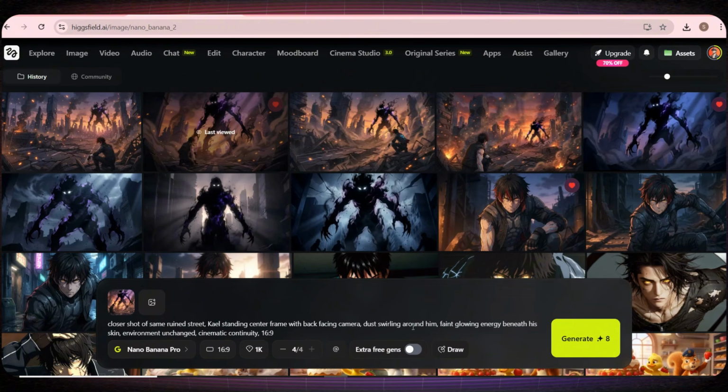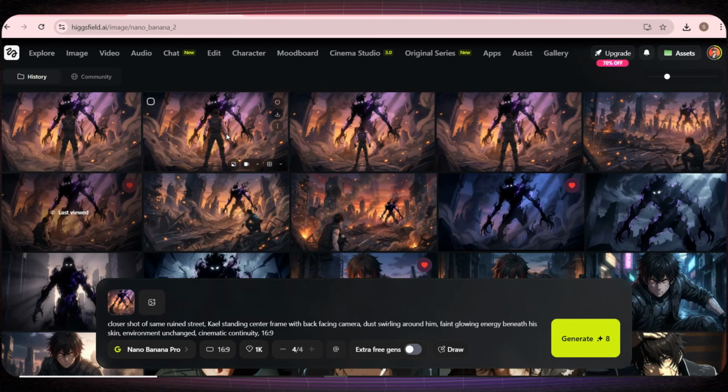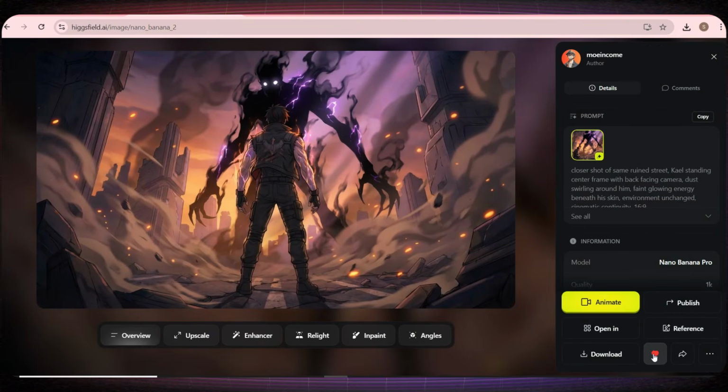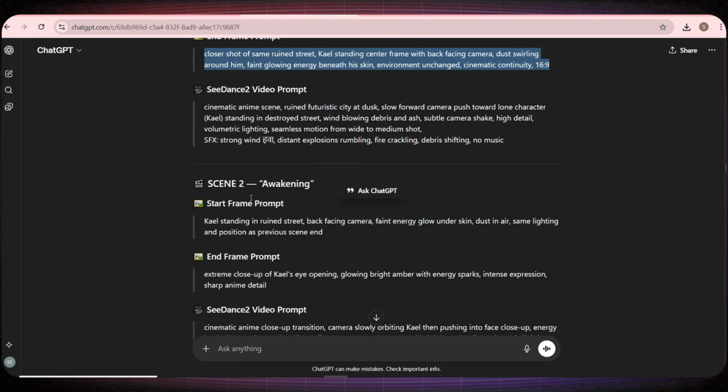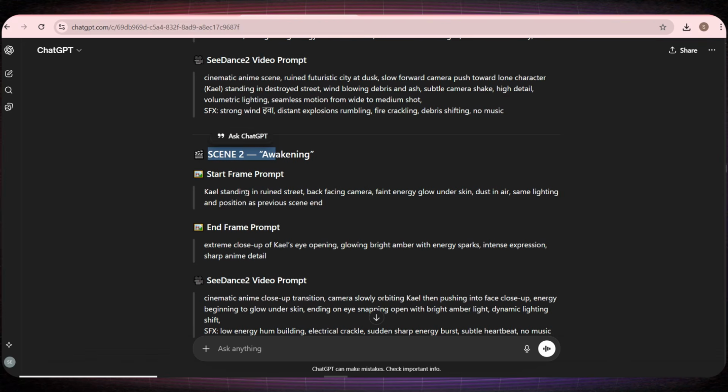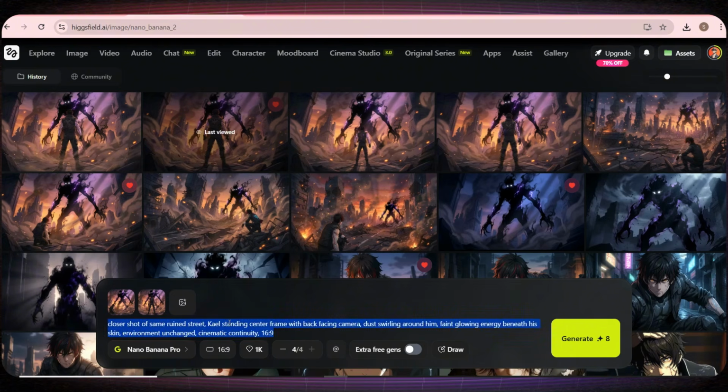Then I'll paste the second prompt for scene 1 and generate. As you can see, the images are amazing, perfectly connected, and the same characters appear in every shot. I like this image the most, so I'll add it to favorites and also set it as a reference for creating scene 2. After that, I'll go back to ChatGPT, scroll down to scene 2, and copy its prompt. Then I'll generate the images the same way.